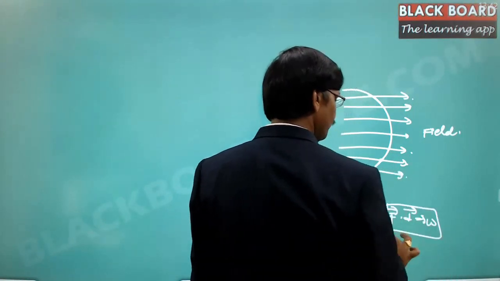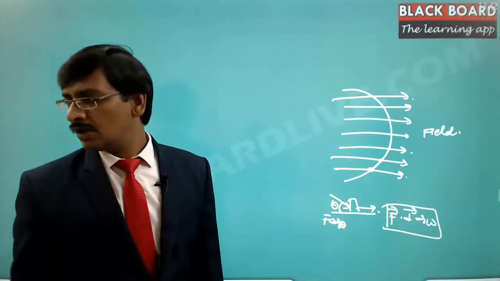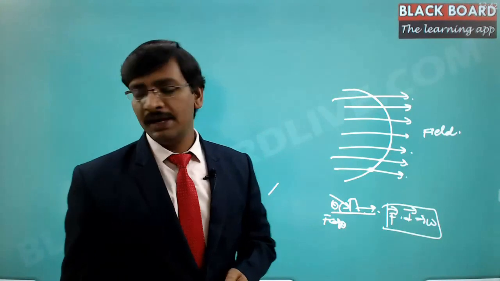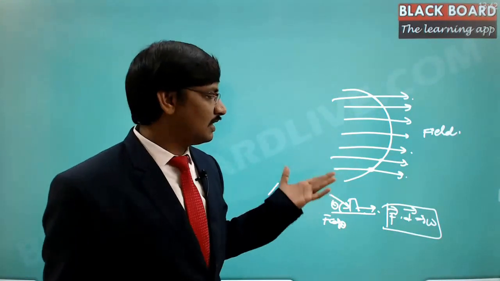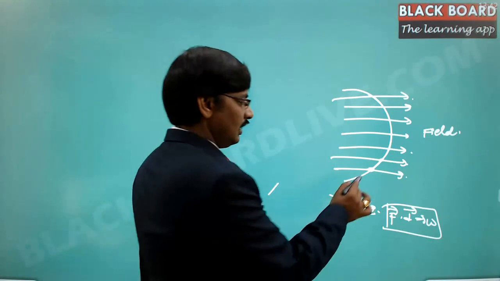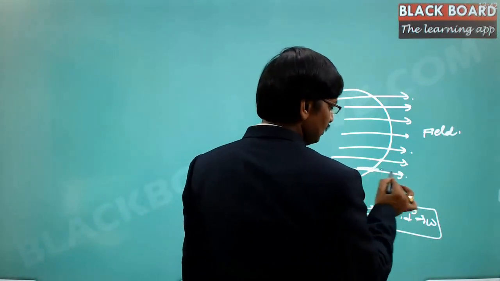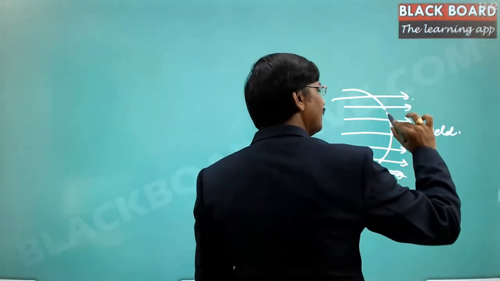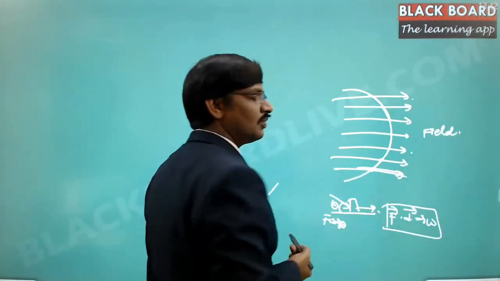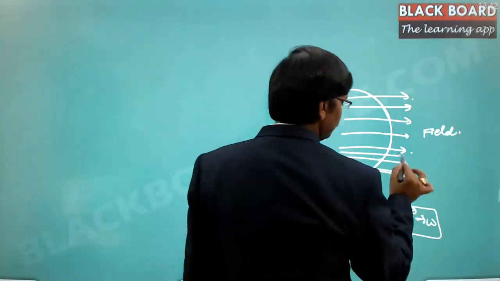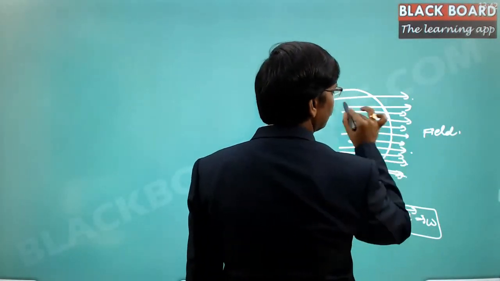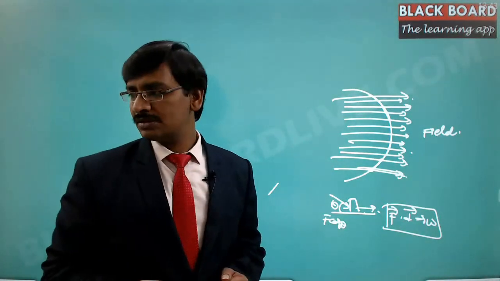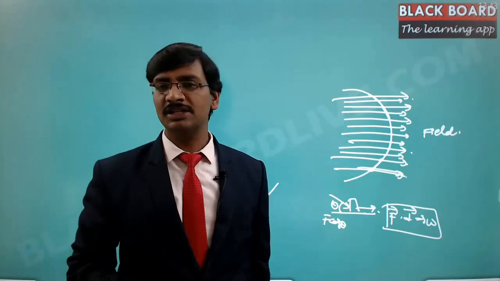But here, how to quantify this force? Now this force at different places is going to have a different value, and the direction of the movement is distributed everywhere. If I try to move in this particular direction, then it will try to push in this direction. But if I'm moving against this direction, then it is trying to move in one particular direction, and the force is distributed at every point. At every point you can see that there is a force applied. Now how to quantify this force and how to calculate the work in this particular case?